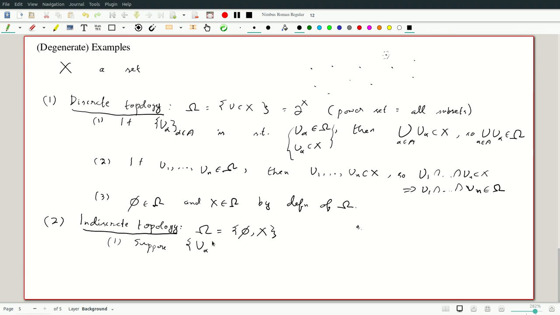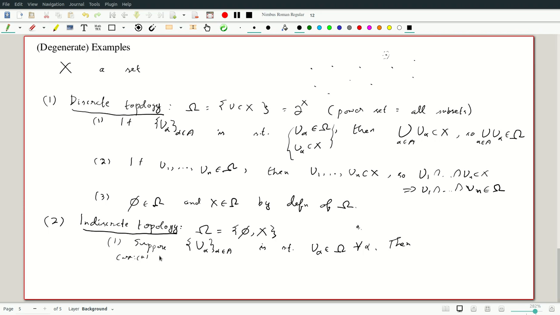Suppose U alpha, this collection is such that U alpha is in omega for all alpha. Okay, so then we have two cases.